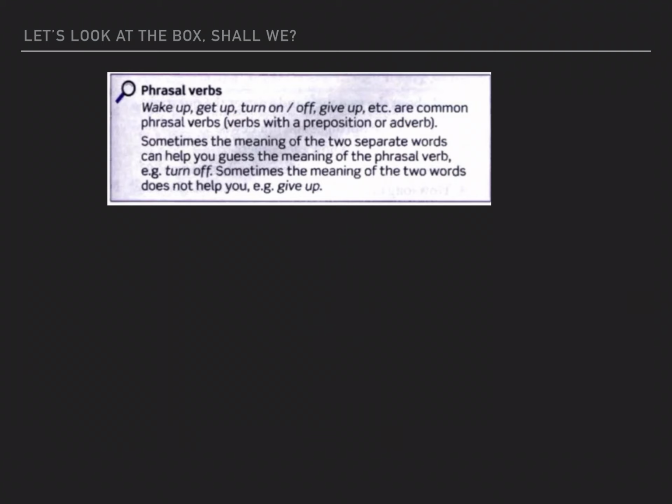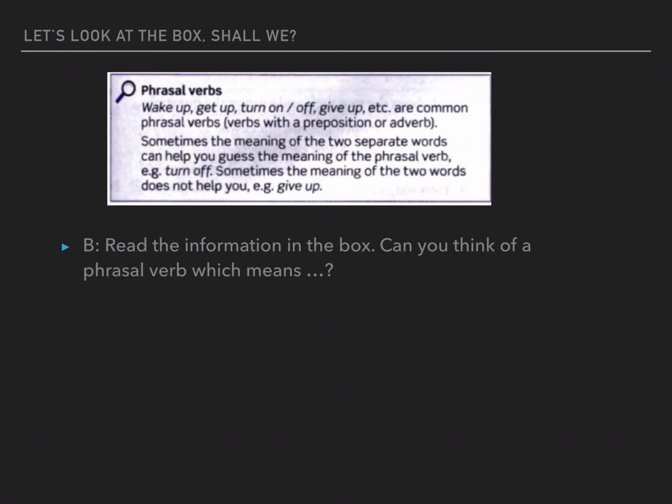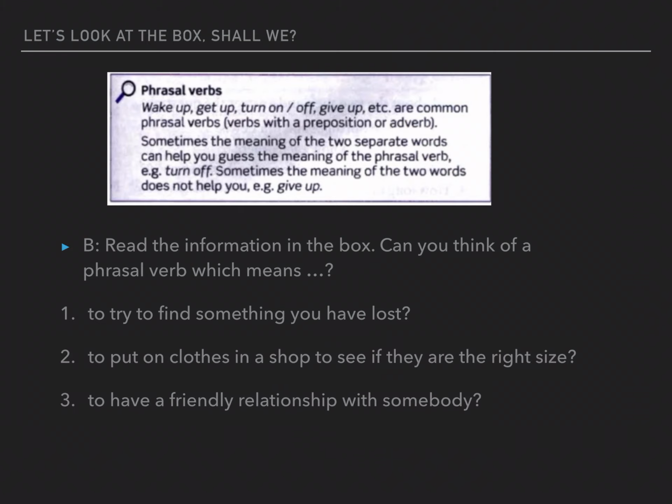Now, can you think of a phrasal verb which means to try to find something you have lost? That's number one. To put on clothes in a shop to see if they are the right size. That's number two. And number three, to have a friendly relationship with somebody. Can you think of phrasal verbs which mean those three things?